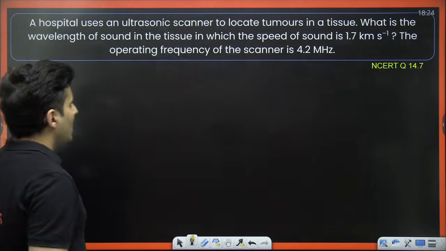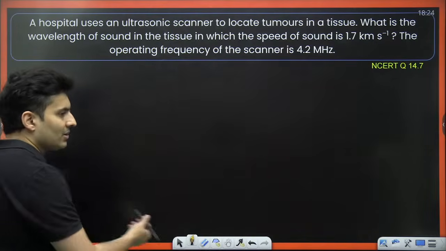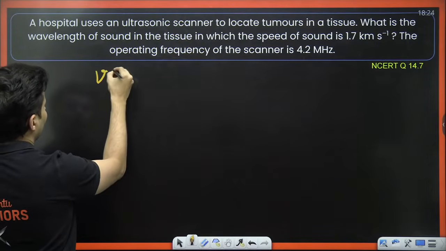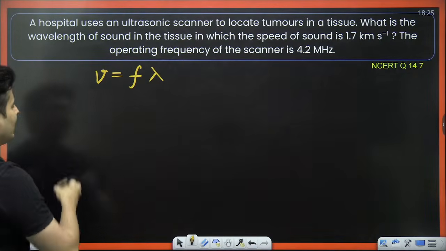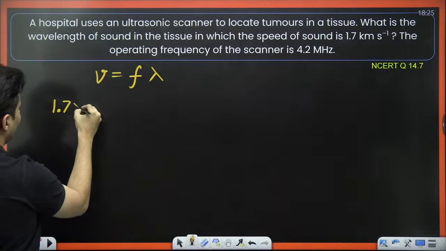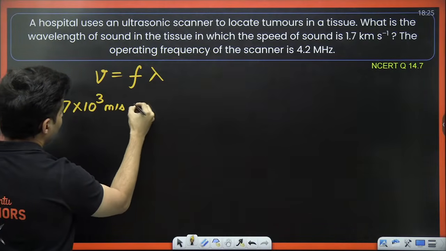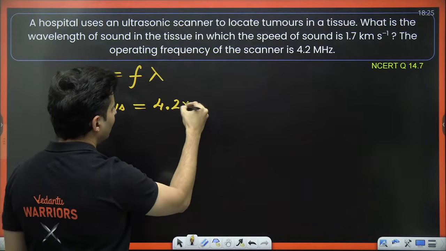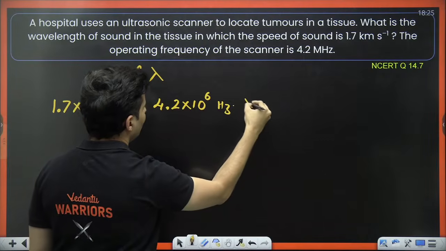Okay. So how do we solve this, my dear warriors? Think about it. Here, I can use the formula v = fλ. Is the speed known? Yes, it is 1.7 kilometers per second, meaning 1.7 × 10^3 meters per second, equal to the frequency, 4.2 mega, that means 4.2 × 10^6 hertz, into the wavelength.